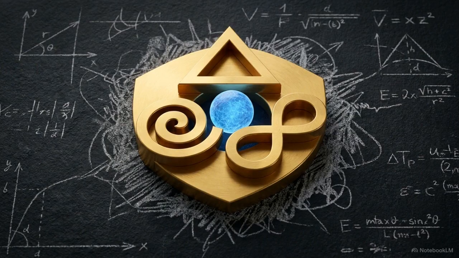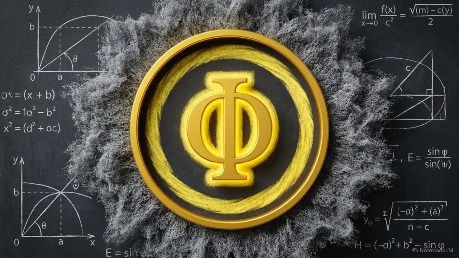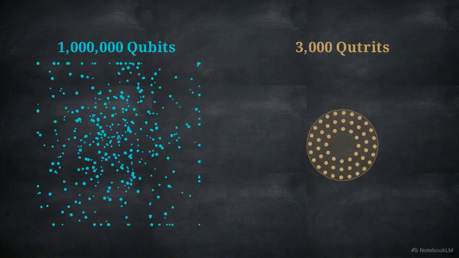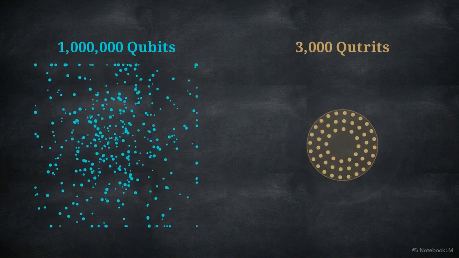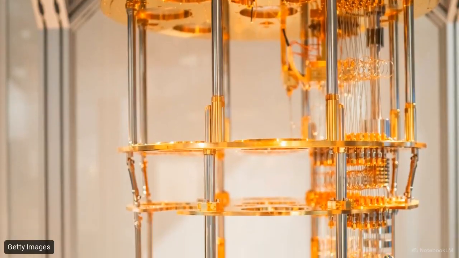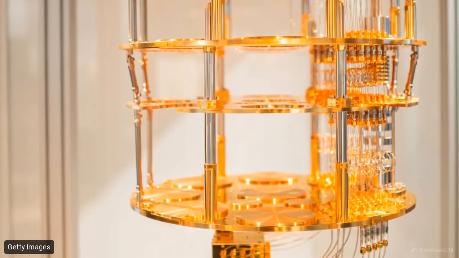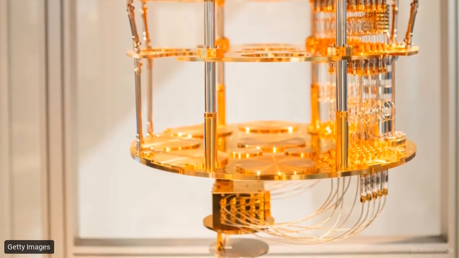Qutrits, golden geometry, and self-referential loops work together to ensure the internal algorithm observes the result faster than the environment can destroy it. The ODTOE architecture allows the machine to outpace the universe's attempt to collapse the quantum state. This active protection relaxes the acceptable error threshold for individual gates from 1% to a more achievable 2%. Utilizing this design makes useful quantum computation a 5 to 10-year engineering project rather than a 20-year theoretical goal.